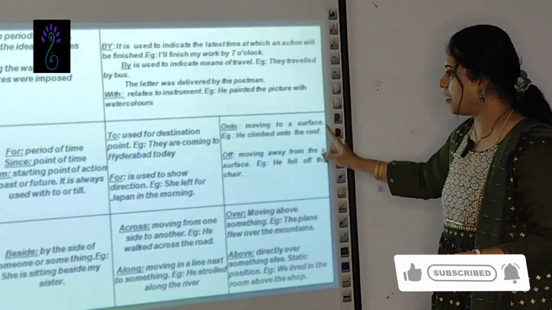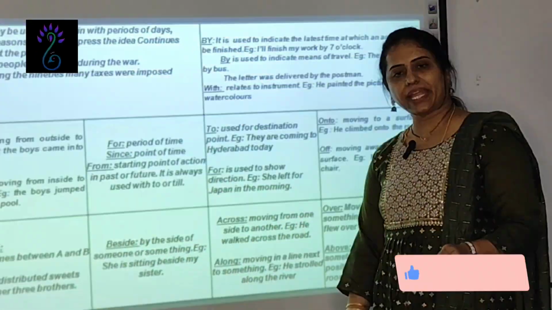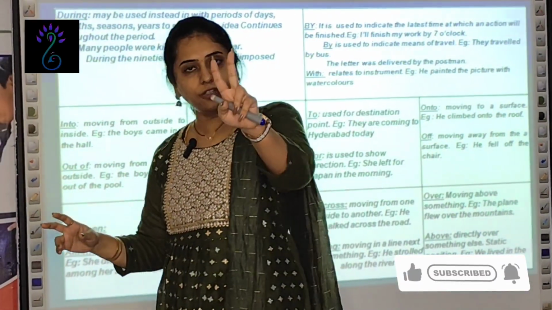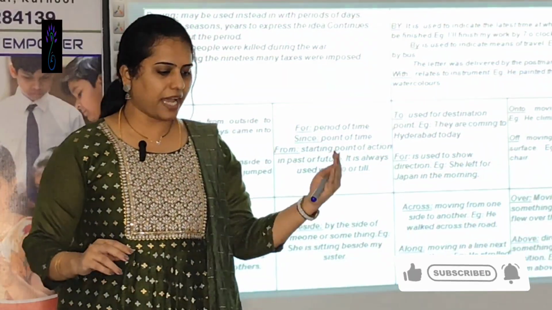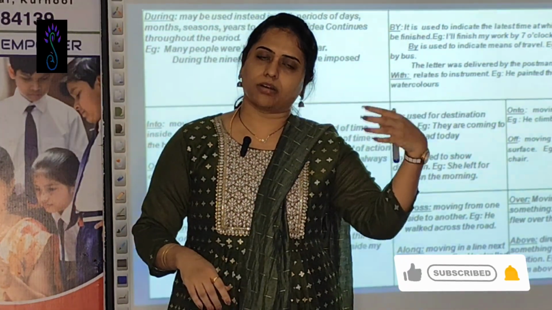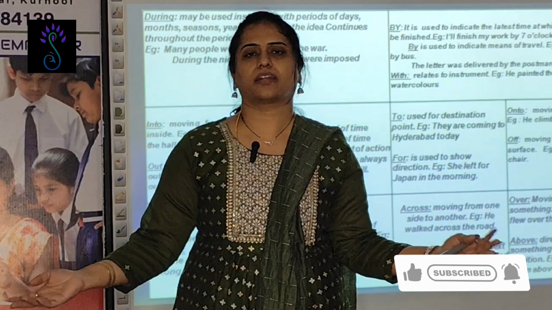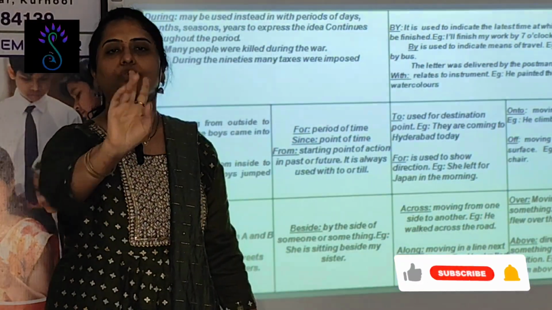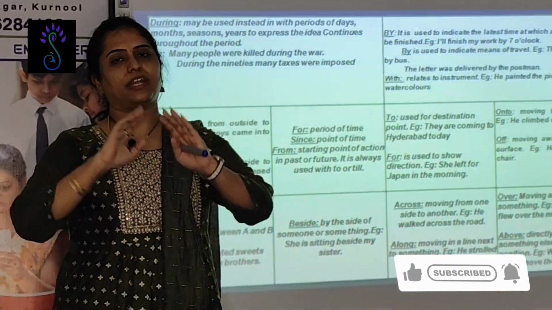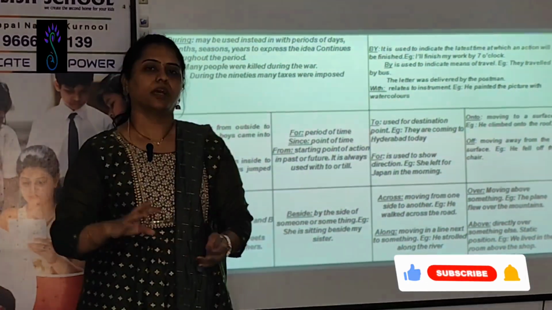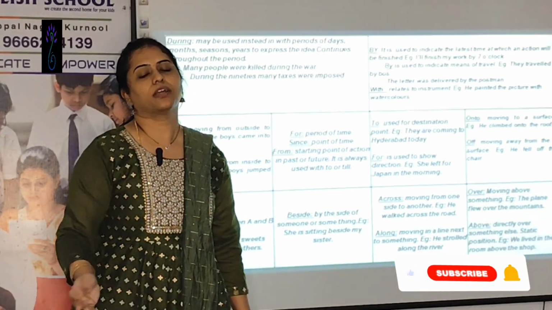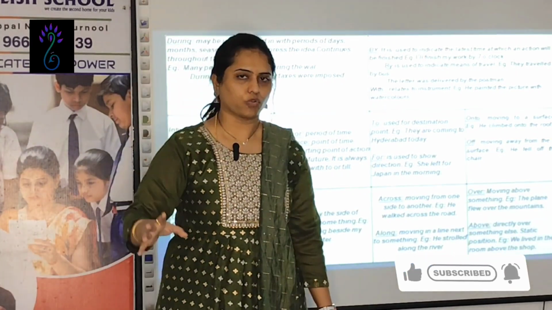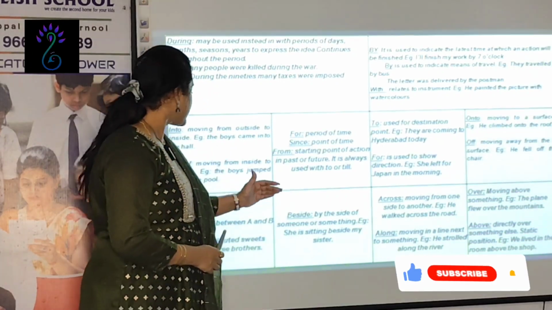Then between. Between comes when something is shared between two. Then you use the preposition between. My mom has distributed chocolates between your brother and you, you can say like that. Mom has distributed chocolates between her two sons. Among is used when there are more people, more than two. Okay, Sheila has distributed sweets among her 4 sons. Among.